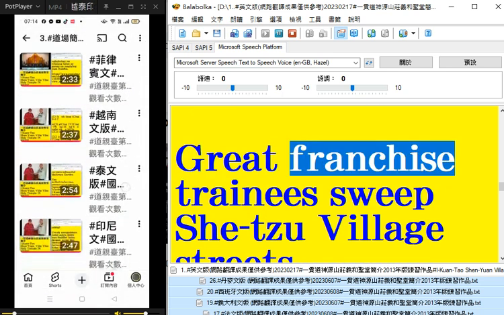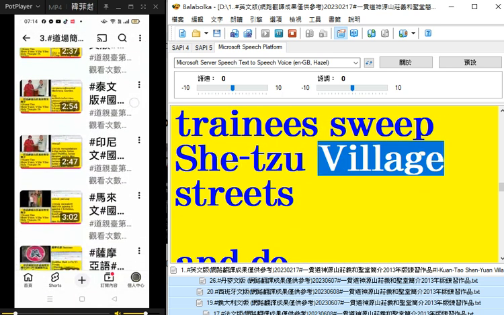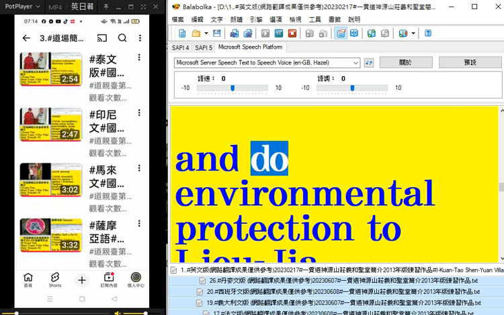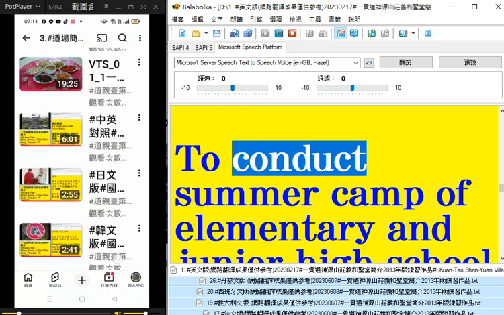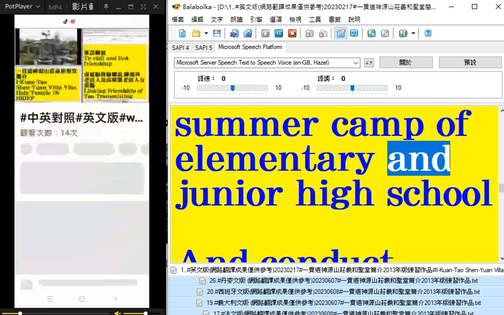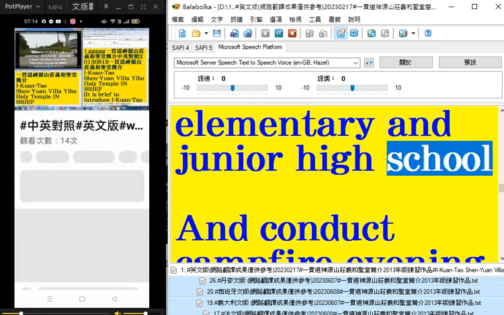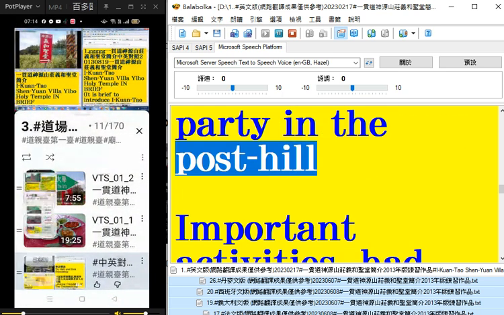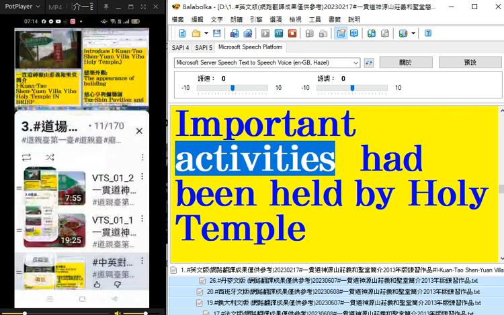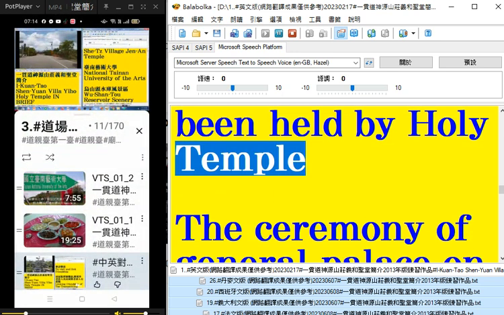Great franchise trainees sweep Shitsu village streets and do environmental protection to Leogia, to conduct summer camp of elementary and junior high school, and conduct campfire evening party in the Post Hill. Important activities had been held by Holy Temple.